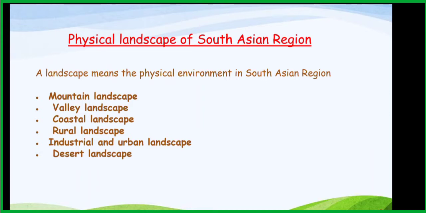Physical landscape means the things we can see in the environment which are created by nature. That means they are attached to the land. Can you understand what a physical landscape is? You can see mountains, rivers, valleys, bays, islands, lagoons. Those belong to the physical landscape, right?